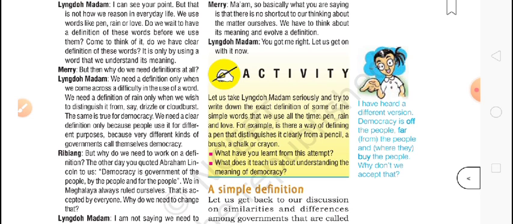We need a definition of rain only when we wish to distinguish it from, say, drizzle or cloudburst. The same is true for democracy. We need a clear definition only because people use the word for different purposes. As I told you, many non-democratic countries use the word democracy for themselves. They say they are democratic, but they only pretend to be democrats. That is why we need to clear this up, because very different kinds of governments call themselves democracies.